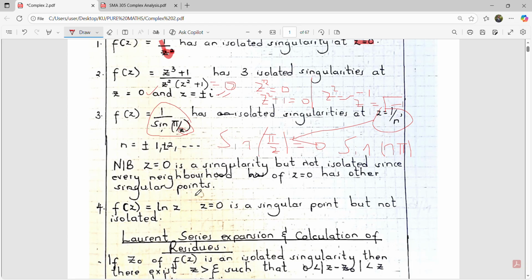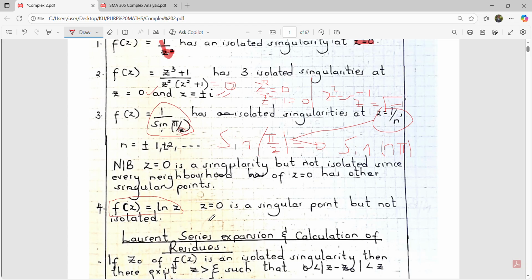Then lastly, f of z is equal to ln of z. So this function has a singular point. You can see that this function will fail to be differentiable, it will fail to be analytic, when z is equal to 0. Because when you press ln of 0, you find that the function is undefined. ln of 0 is undefined. And therefore, yes, z equals 0 is a singular point. But the next question is, is it isolated? The answer is no. Why? Because in its neighborhood you'll still find another singularity.